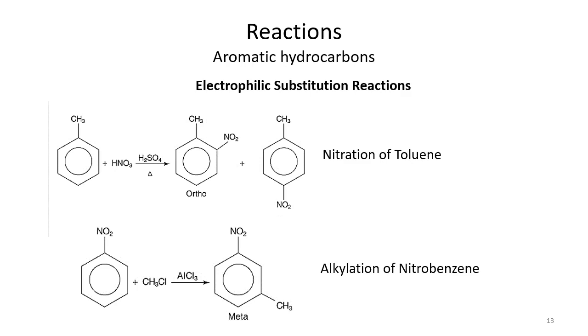So the methyl group goes on the meta position. These different transformations can be carried out depending upon your desired product. If you want to synthesize para nitrotoluene, you select the nitration of toluene. If you want to synthesize meta nitrotoluene, you have to go through the Friedel-Crafts alkylation of nitrobenzene.